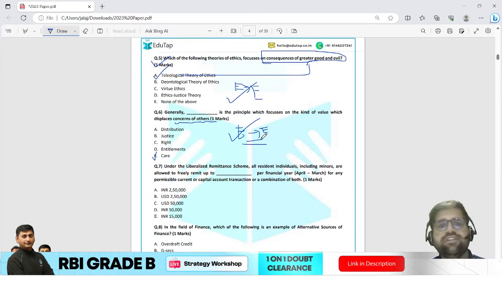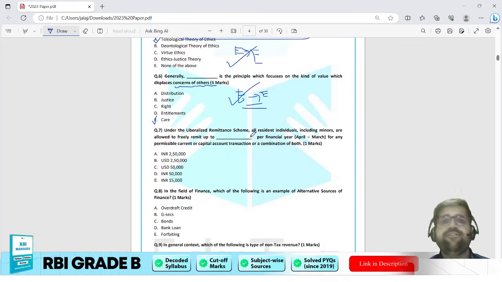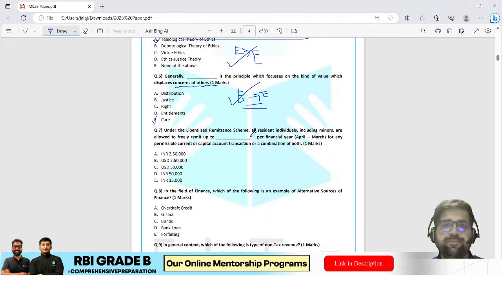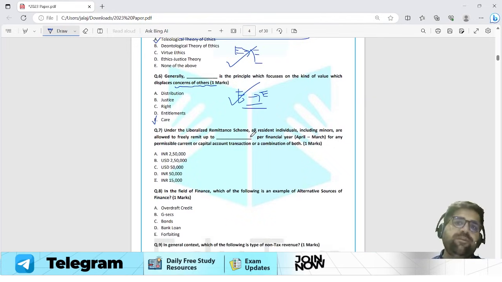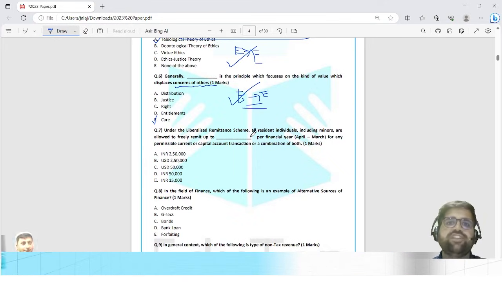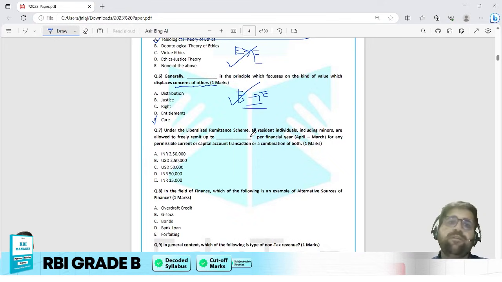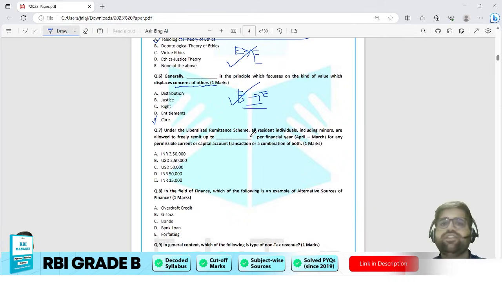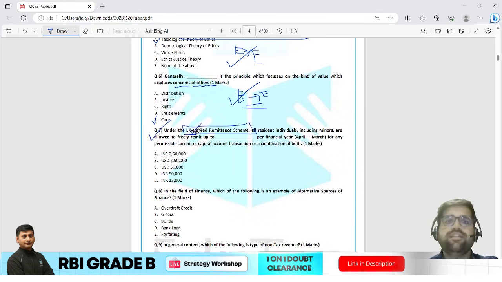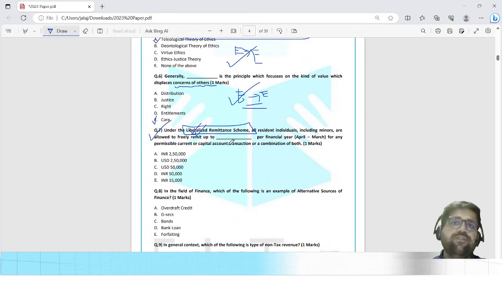Question number 7 talks regarding the Liberalized Remittance Scheme, which is one of the famous schemes, also called LRS. All resident individuals, including minors, are allowed to freely remit up to an amount per financial year, April to March, for any permissible current and capital account transactions or a combination of both. Now, in my live classes and even Kritika ma'am's YouTube lectures, the concept of the Liberalized Remittance Scheme was discussed multiple times. What will be your answer over here?